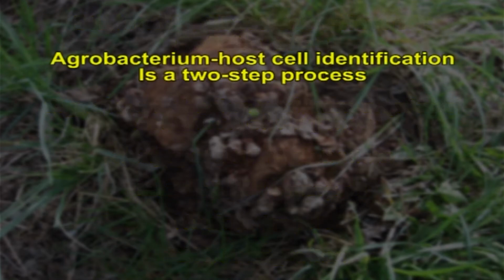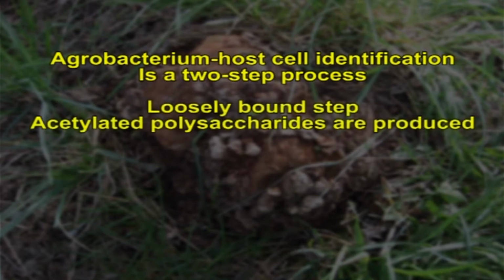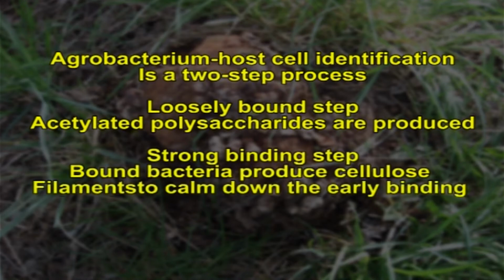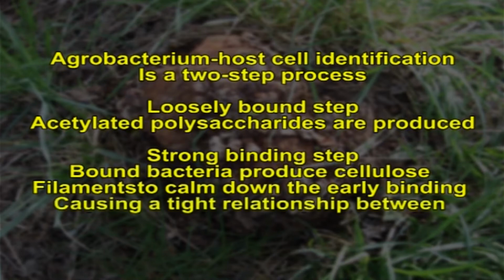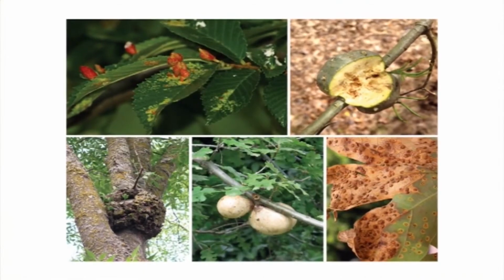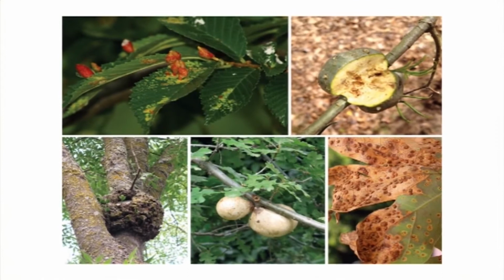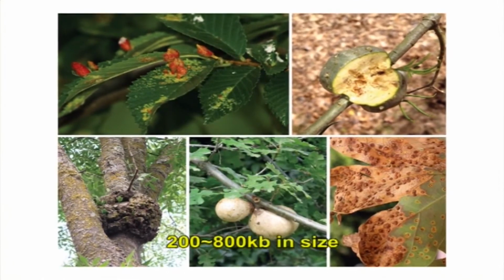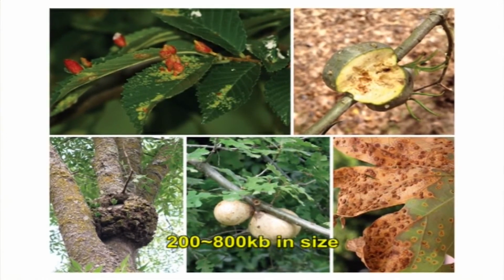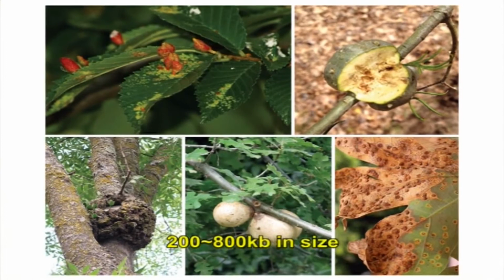Agrobacterium host cell identification is a two-step process. In the loosely bound step, acetylated polysaccharides are produced. In the strong binding step, bound bacteria produce cellulose filaments to anchor the early binding, causing a tight relationship between Agrobacterium and the host cell. Genes are introduced into plants by using Agrobacterium because the typical Ti plasmid is 200 to 800 kb in size, and it is very challenging to introduce genes into the Ti plasmid by simple molecular cloning techniques.